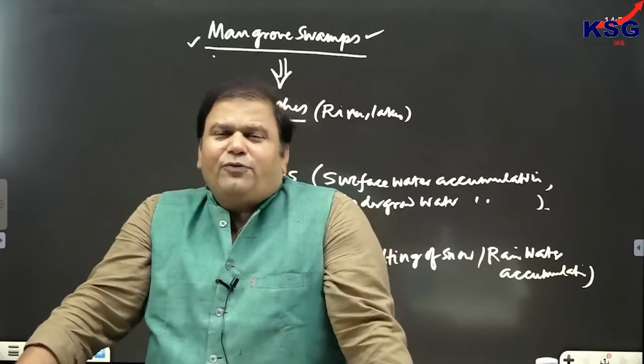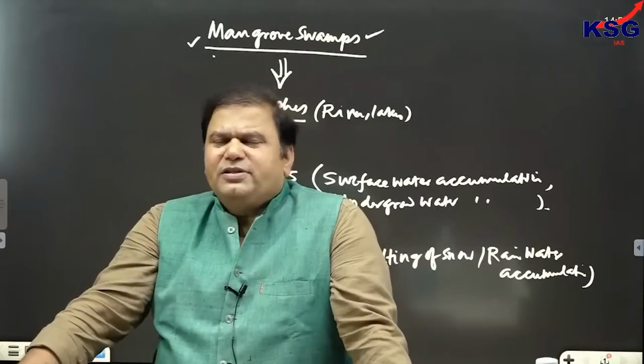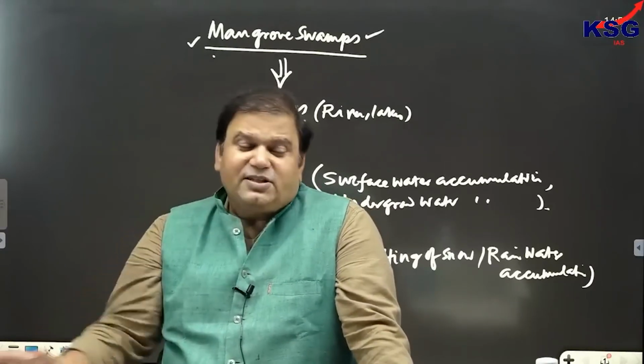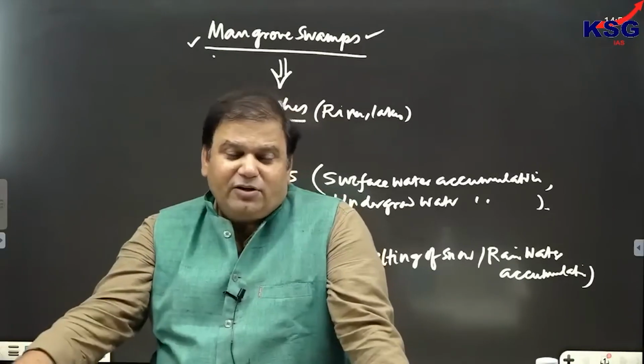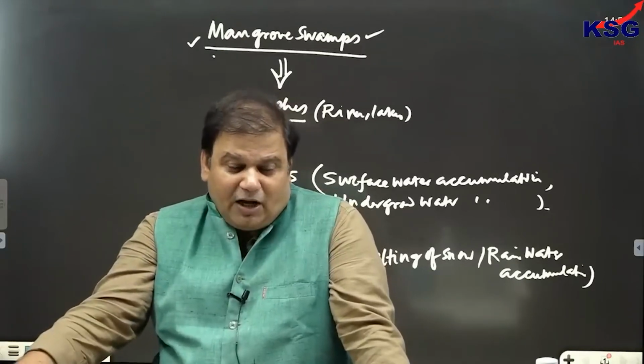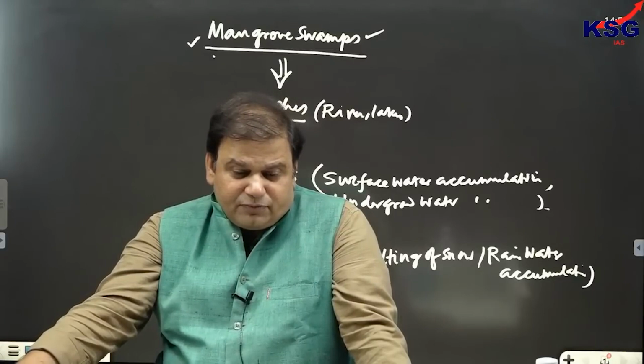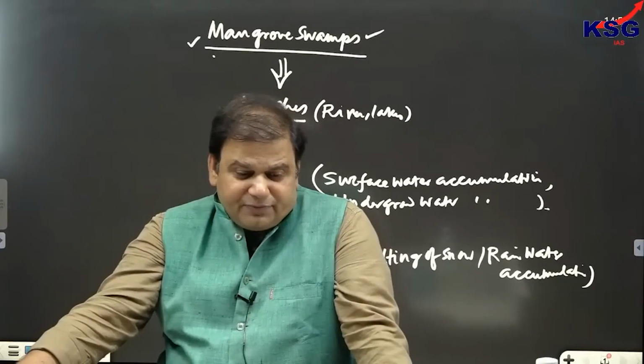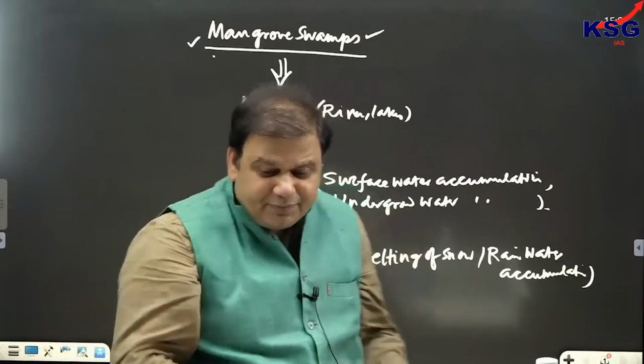The coastal area of oceans constitutes only 0.2% of the entire ocean, but it is responsible for 30% of the ecological productivity of the ocean. How? Clear? How?